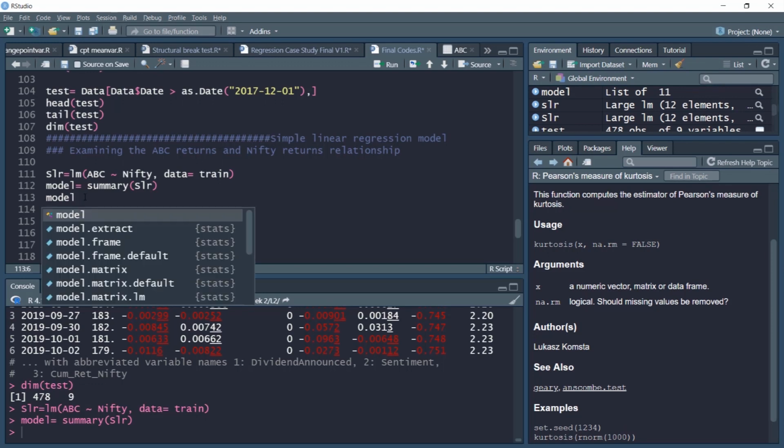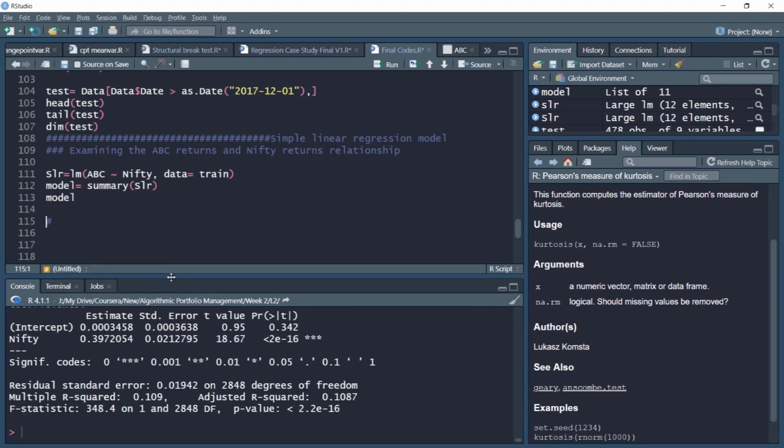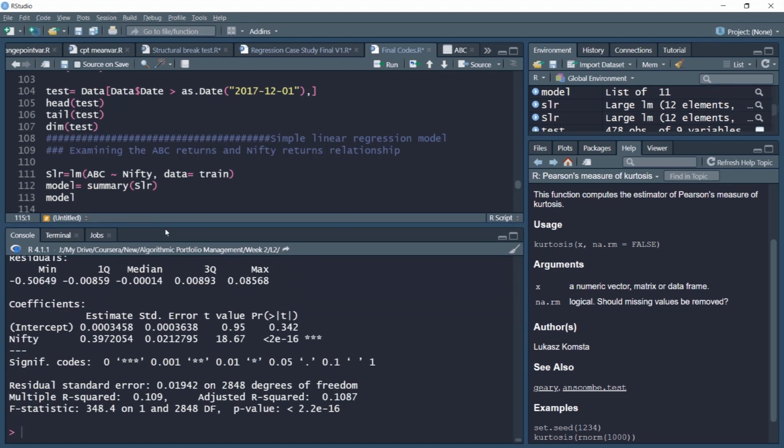I can simply extract this by printing model. Notice the console window. On the console, we can see the printed output. In the output, the following objects are to be noted. First, note the coefficient of Nifty, which is 0.397. This is also the measure of beta that we have discussed. Recall the discussion on beta, that beta represents the sensitivity of ABC returns here. That means if the market moves by 1%, ABC stock returns move by 0.39%.